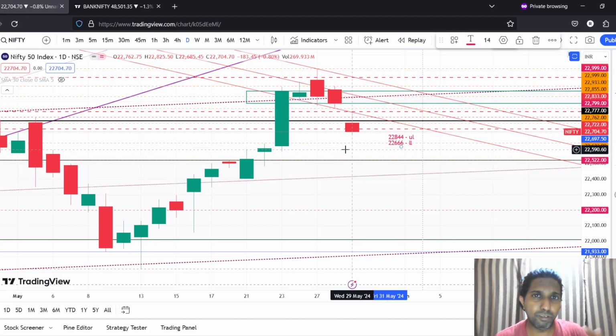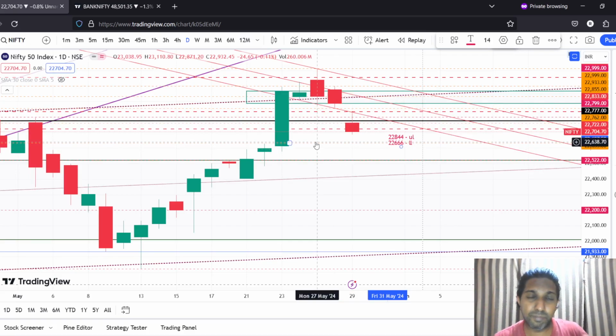The global sentiment is also negative. The market is opening gap down. In the previous sessions we have seen the market at least open gap up, but overall the global sentiment is negative, and we are also seeing a sell-off in the Indian markets.